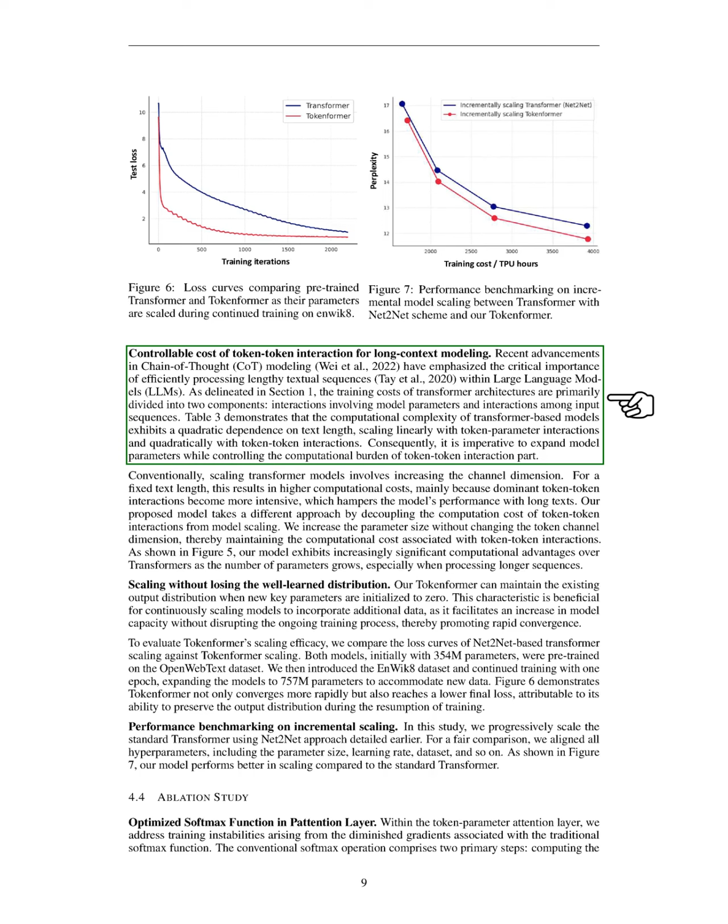Recent advancements in chain-of-thought modeling highlight the importance of efficiently processing long text sequences in large language models. We note that the training costs of transformer architectures are divided into interactions involving model parameters and those among input sequences. The computational complexity of transformer models grows quadratically with text length, which means we need to expand model parameters while managing the computational load of token interactions.